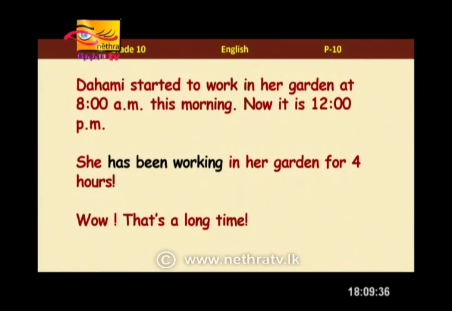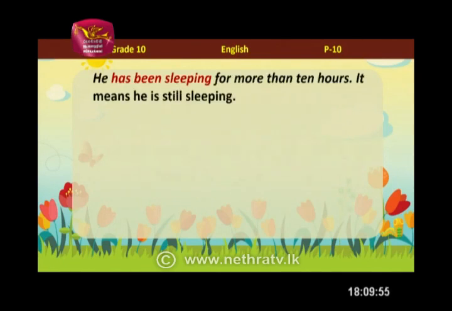Another example. Dami started to work in a garden at 8 a.m. this morning. Now it is 12 p.m. That means she has been working in her garden for 4 hours. Wow, that's a long time. It is a long time, so she is still working. That's why we use the present perfect continuous here. Let's look at another one. He has been sleeping for more than 10 hours. It means he's still sleeping.